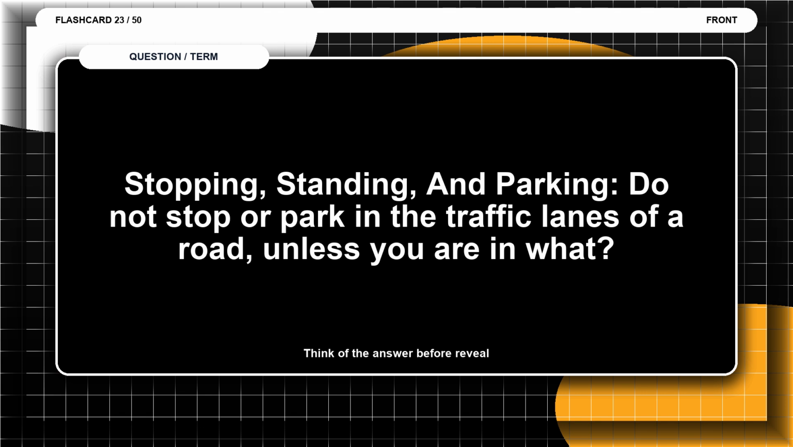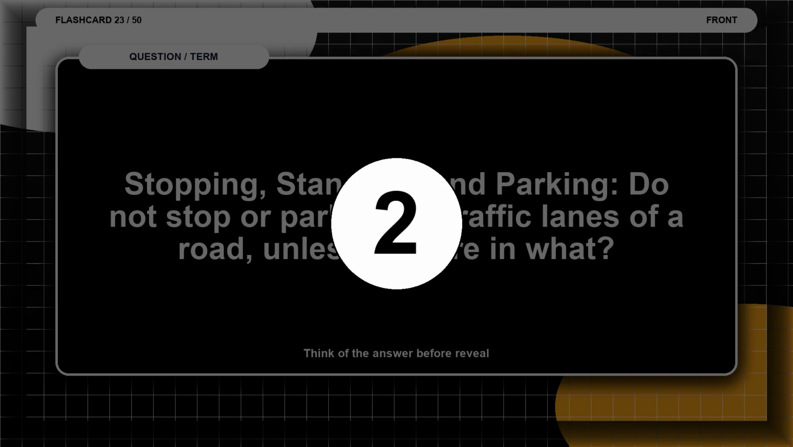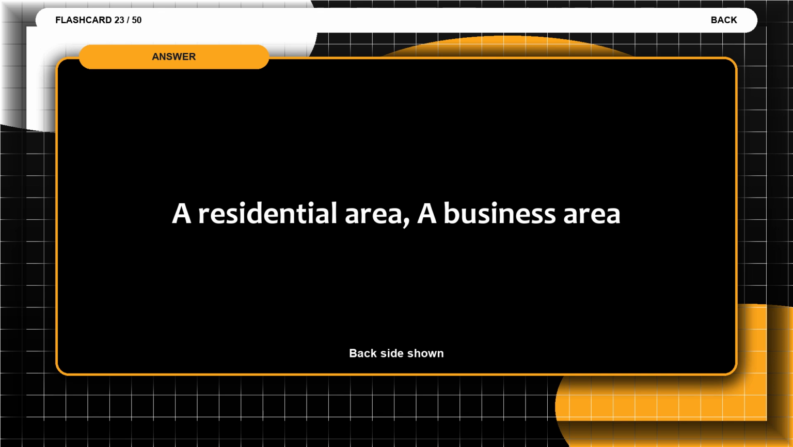Flashcard 23. Stopping, standing, and parking. Do not stop or park in the traffic lanes of a road unless you are in what? Think of the answer before the reveal. The answer is a residential area or a business area.